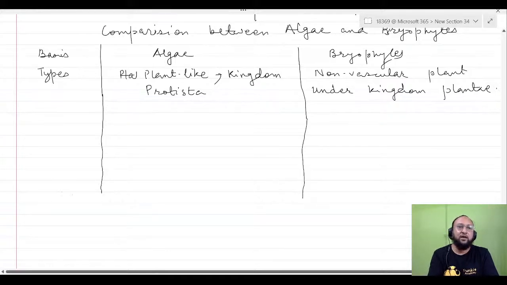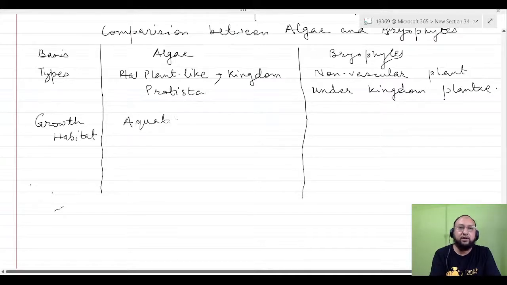Growth habitat: they grow in aquatic habitat. Moist shady place.